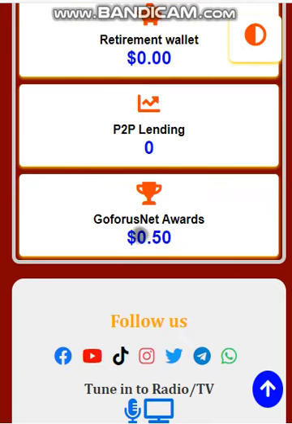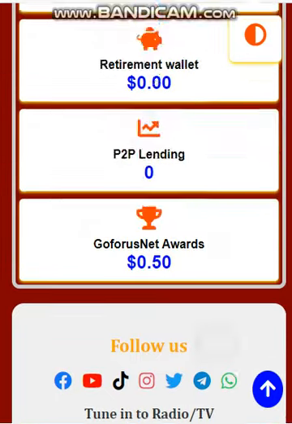Here you'll see any transaction you do on your account, and you'll see some awards. These awards can be used as incentives to buy products, or we send good incentives to your home, to your location, when they accumulate. So this is GoforusNet.